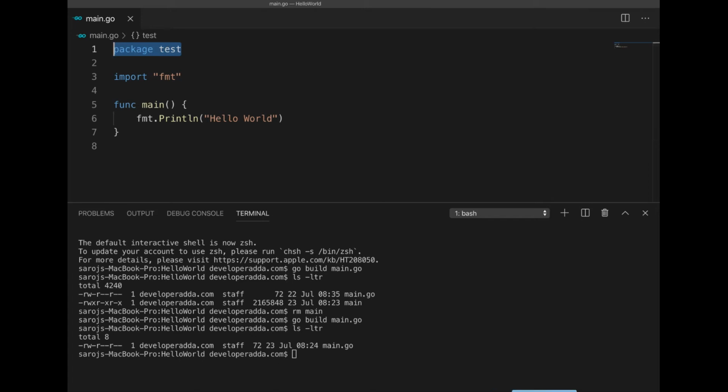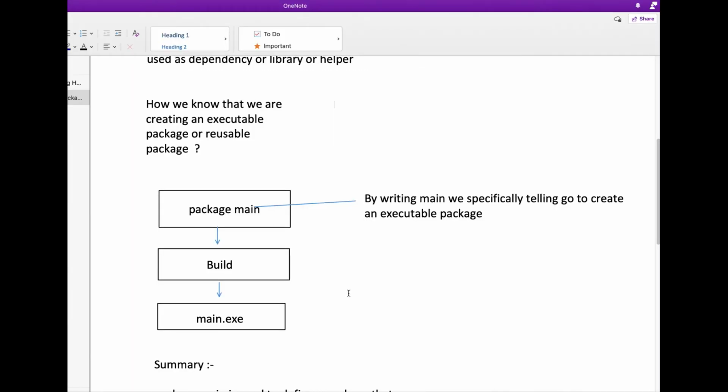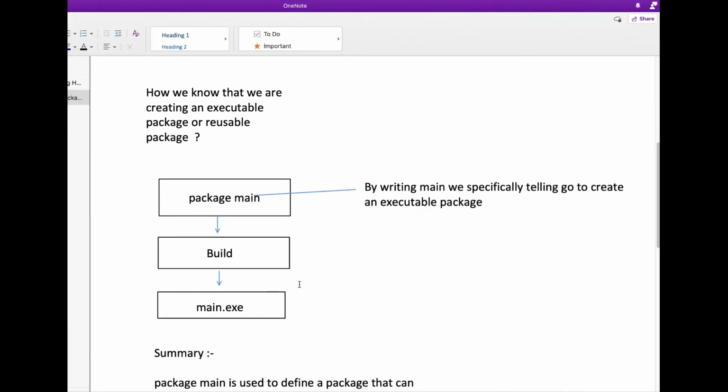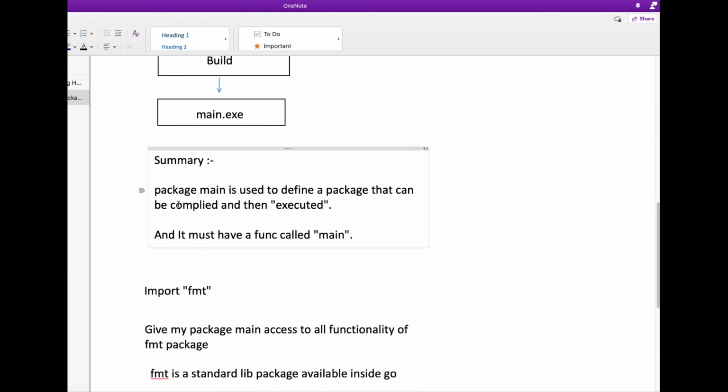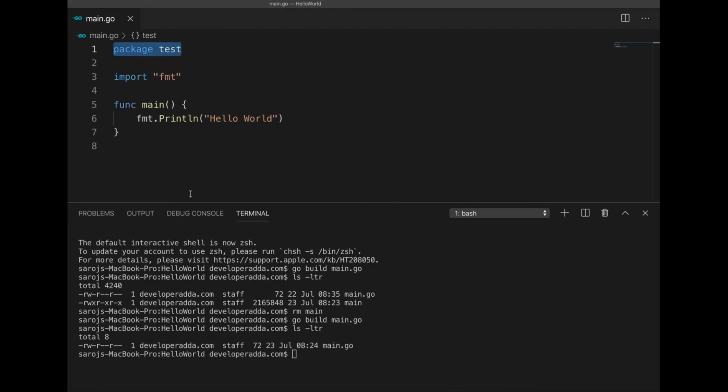So let's go to the note and we'll see. Here is the summary of what we discussed till now. Package main is used to define a package that can be compiled and then executed, and it must have a function called main. So for that reason here we are writing main.